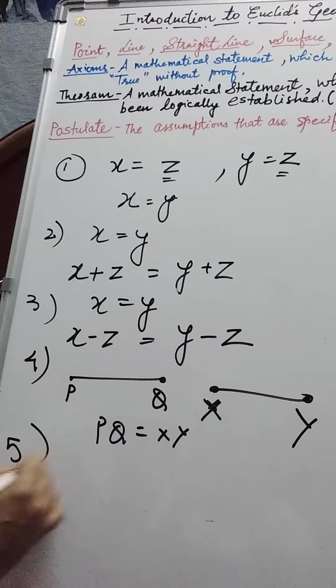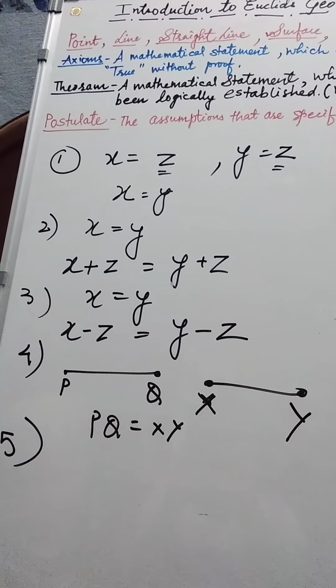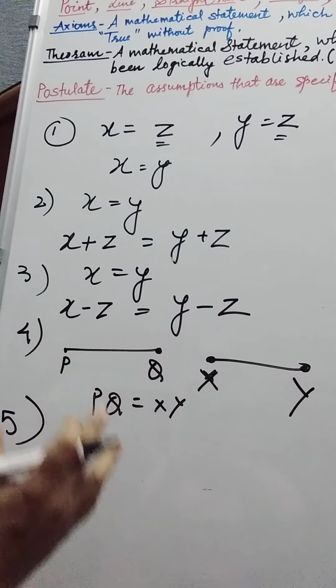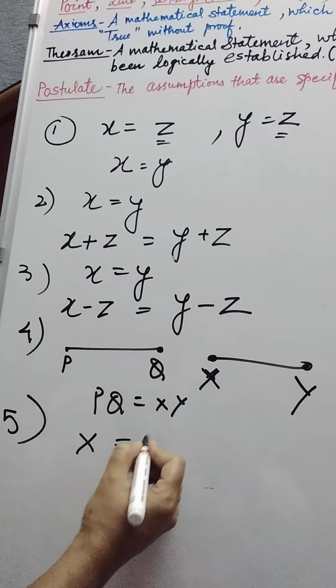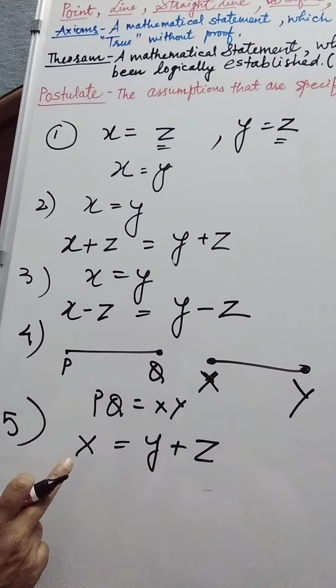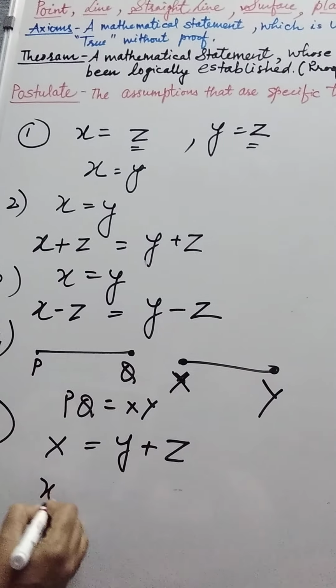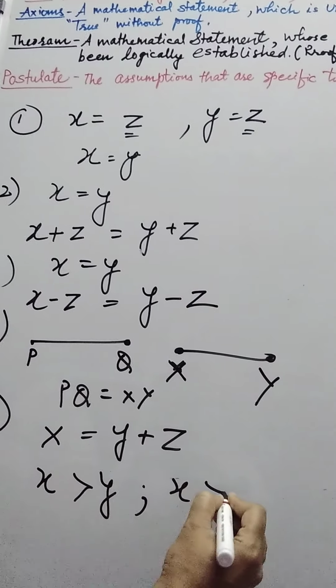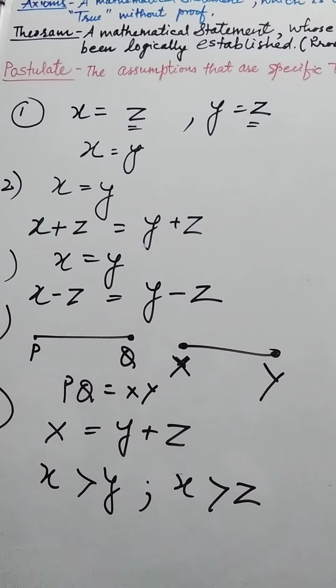The fifth one is, the whole is greater than the part. Suppose x is something whole and let x be made of y and z. Y plus z, the total, is equal to x. That means x will be separately greater than y and z. This is the fifth axiom.